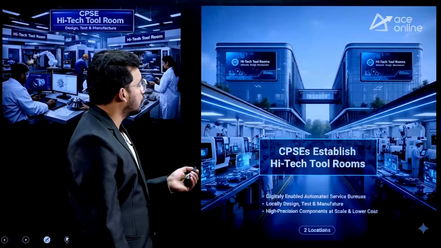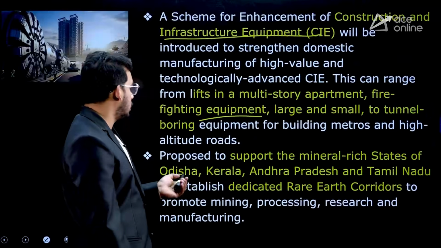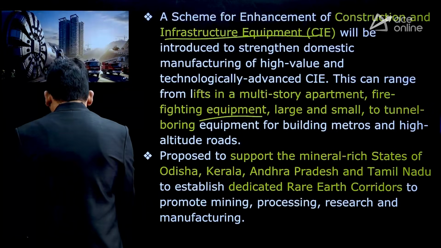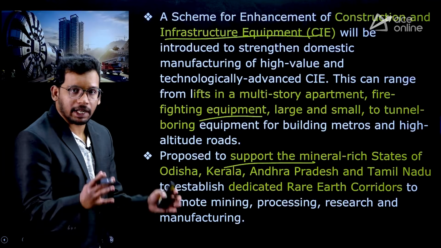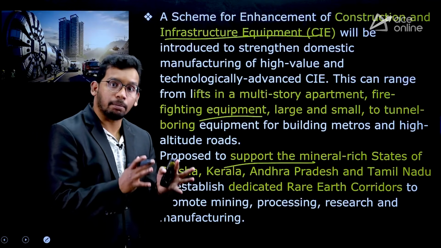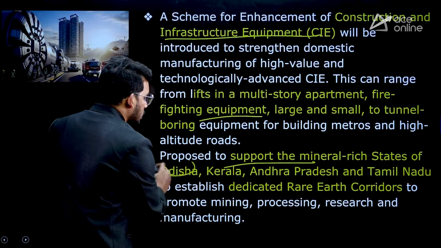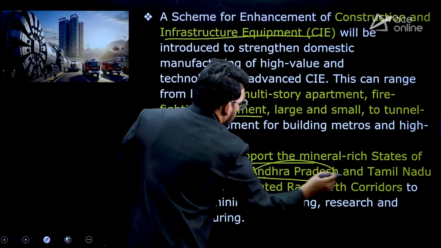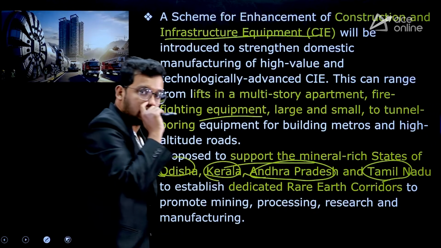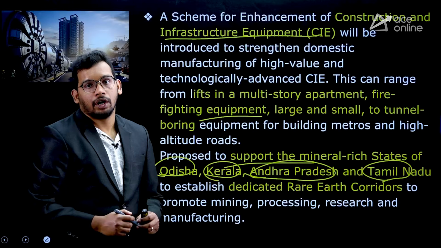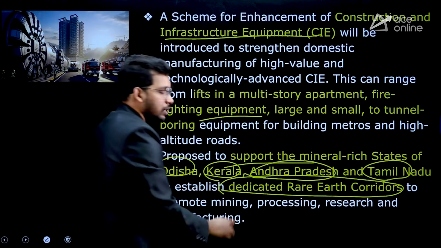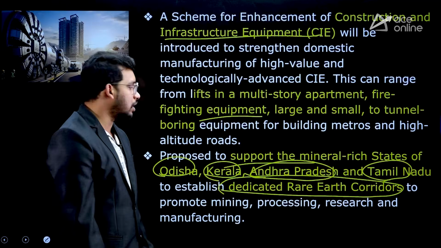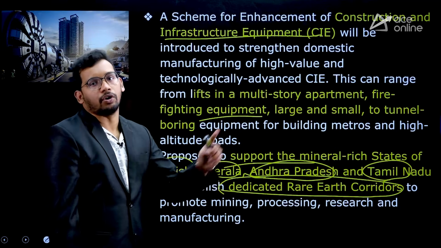Okay. So if you see the dedicated parks, let's come to this. Government has proposed support for the mineral rich states. So government has selected certain states which are mineral rich. Those are Odisha, Kerala, Andhra Pradesh and Tamil Nadu. So in these 4 states, government is going to establish dedicated rare earth corridors.